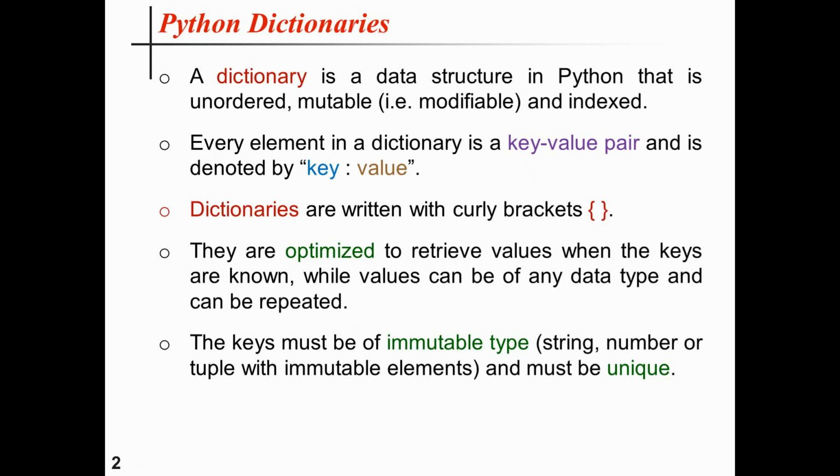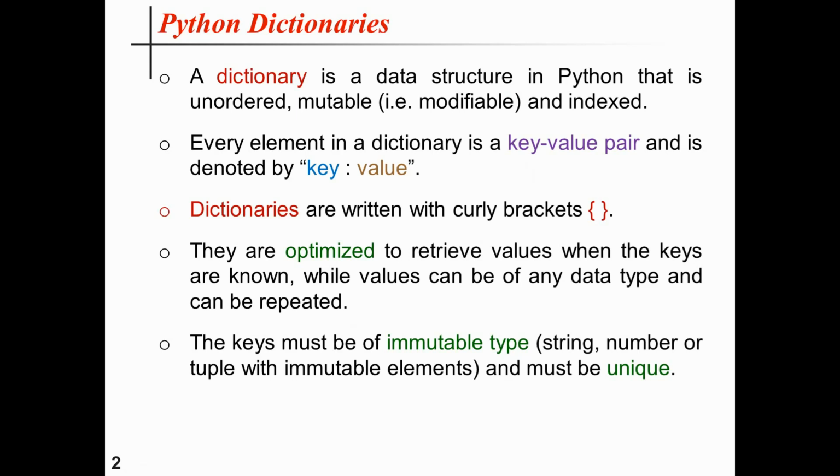Dictionaries are written using curly brackets. They are optimized to retrieve values when the keys are known, while values can be of any data type and can be repeated. One of the most important features of data placed in the form of a dictionary is that the keys must be of immutable type.